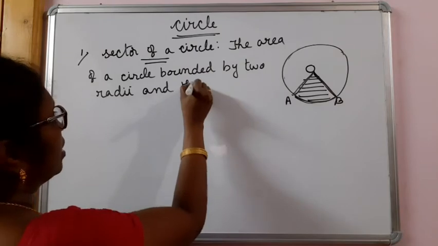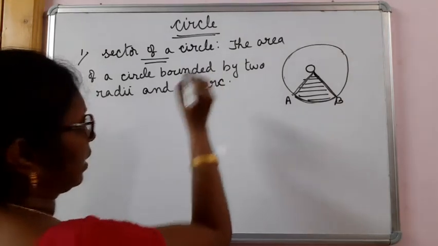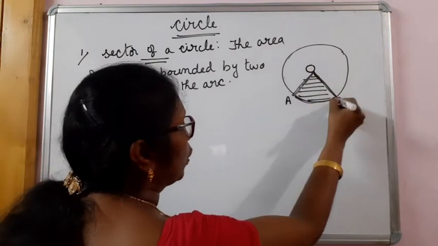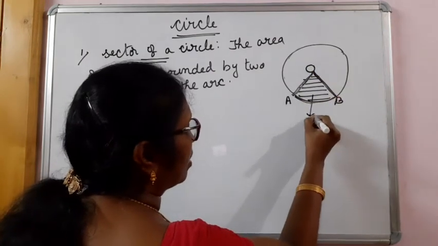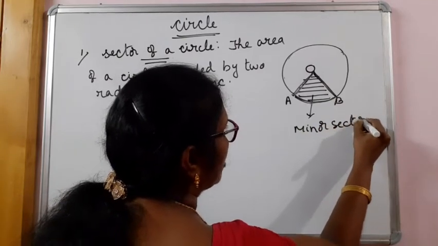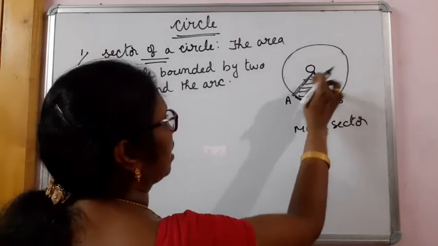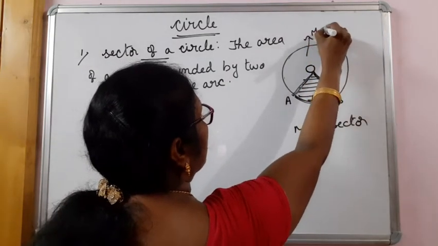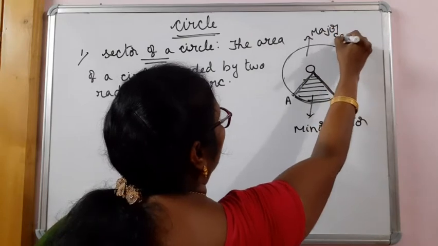The shaded part is bounded by two radii and the minor arc, so this is a minor sector, and the area of the circle bounded by two radii and the major arc is the major sector of the circle.